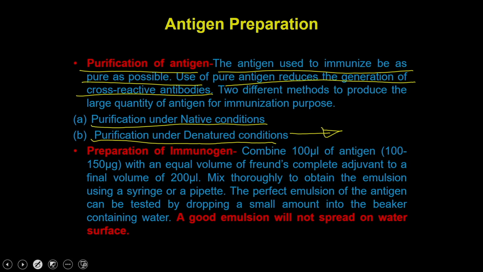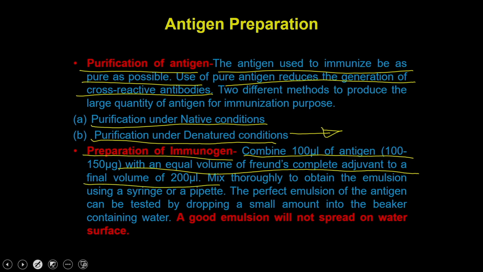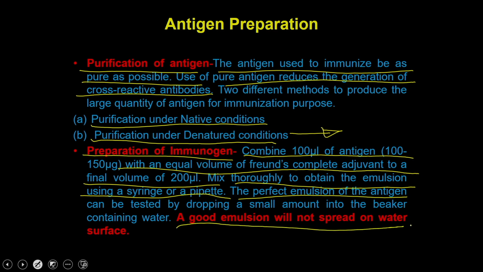Once your antigen is ready, then you have to prepare the immunogen. So, what you do is you combine 100 microliter of antigen with an equal amount of Freund's complete adjuvant to a final volume of 200 microliter. Then you mix thoroughly to obtain the emulsion using a syringe or a pipette. You have to check whether it is a good emulsion or not simply by dropping a small drop of emulsion into water. A good emulsion will not spread onto the water surface, which means the emulsion is going to remain intact even if you drop it onto the water.